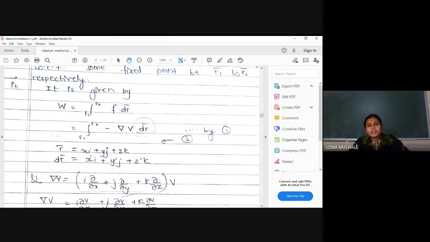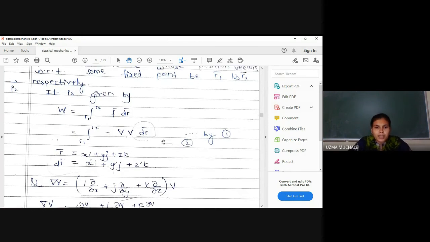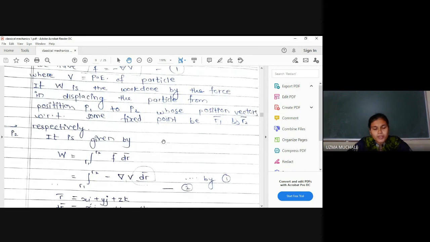What are R1, R2? These are nothing but the position vectors, and these are found with the help of some fixed point, correct? In the last lectures, I told you how to find the distance. If we consider the stand as an origin, then we can find the distance from the stand. So here also we have some fixed point. That fixed point we can call the origin.